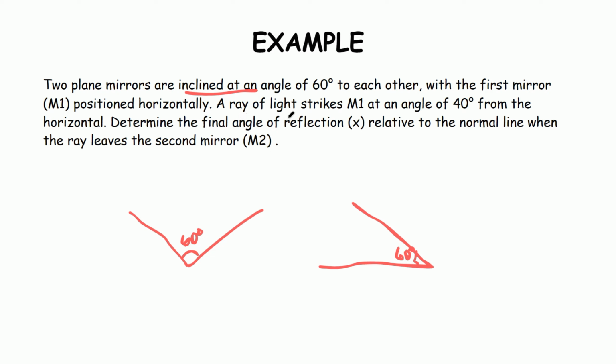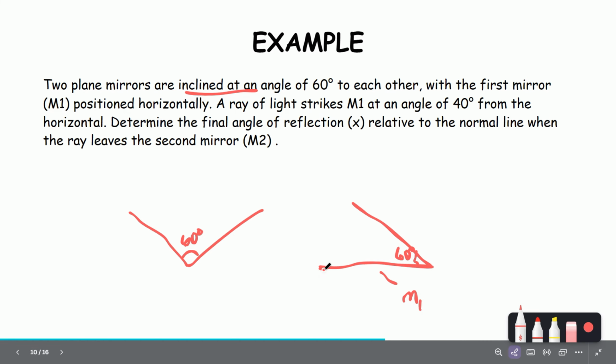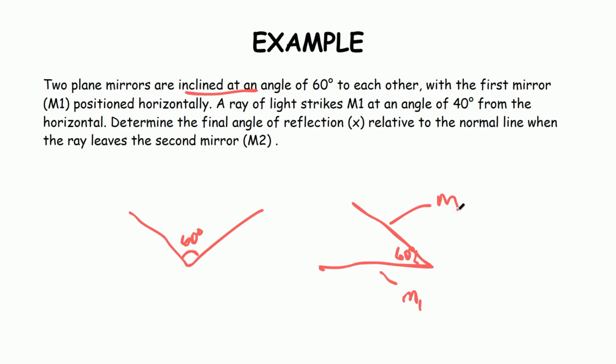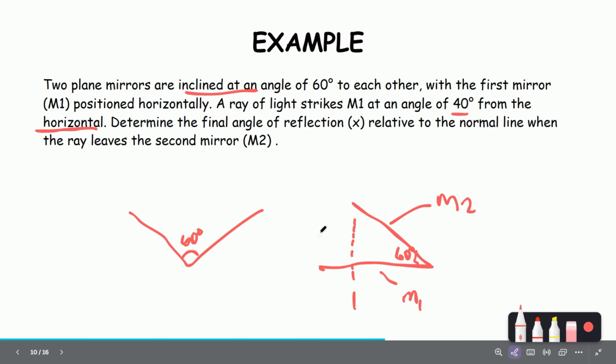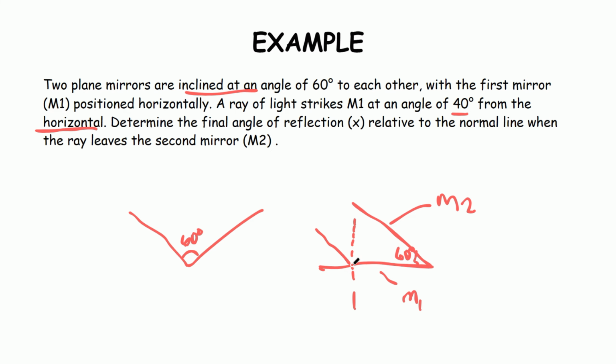And then a ray of light strikes M1. Let's call this first surface our M1 and this is our M2. So a ray of light strikes M1 at an angle of 40 degrees from the horizontal. So we have a keyword here, horizontal. What does this mean? This means that this 40 degrees is our glancing angle because it is from the horizontal. This is our normal line, this is our incident ray, this is our reflected ray, and since it is from the horizontal, this is our 40 degrees.